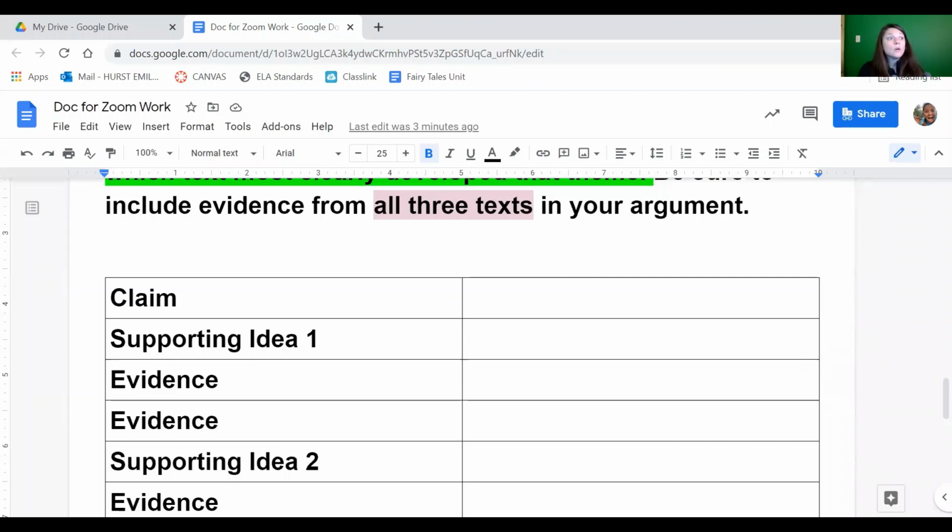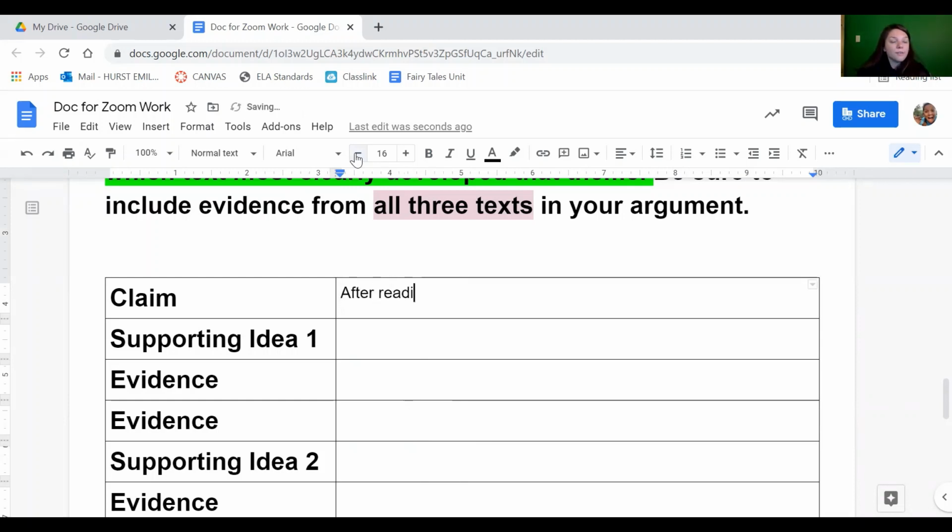First, we need to write our claim. Again, I'm going to write my claim as though I am arguing that Roald Dahl's text, Little Red Riding Hood and the Wolf, is the best portrayal of the theme.